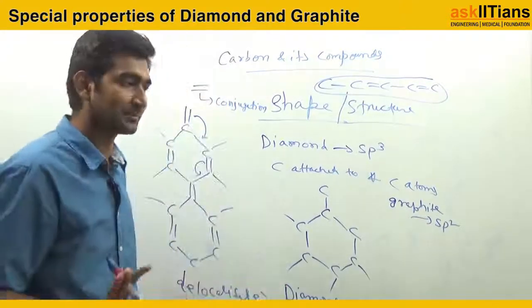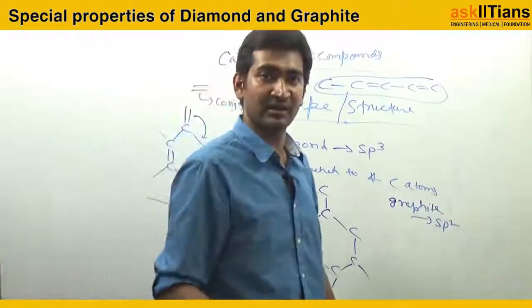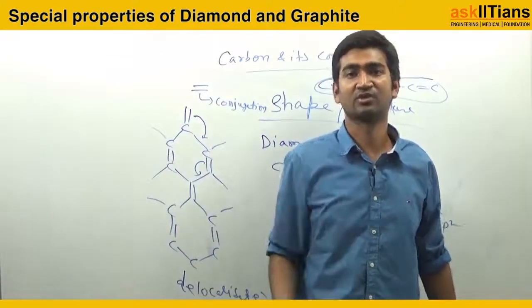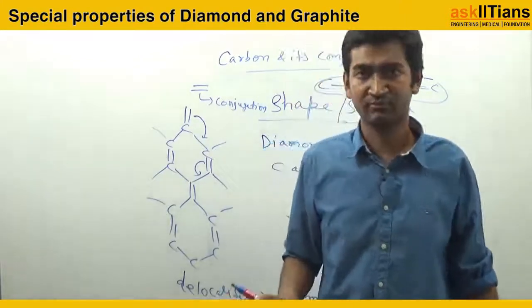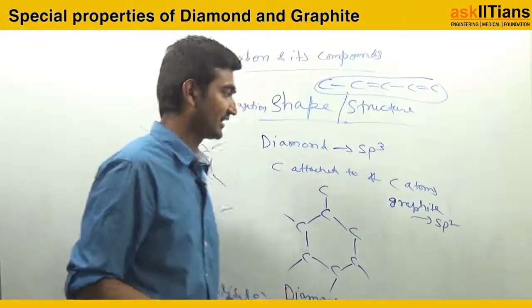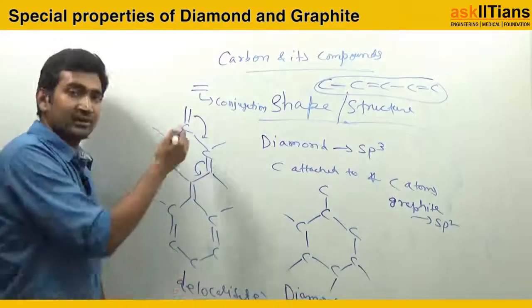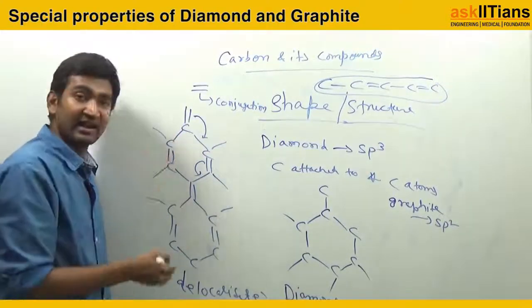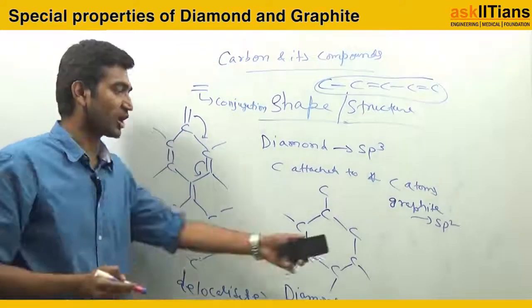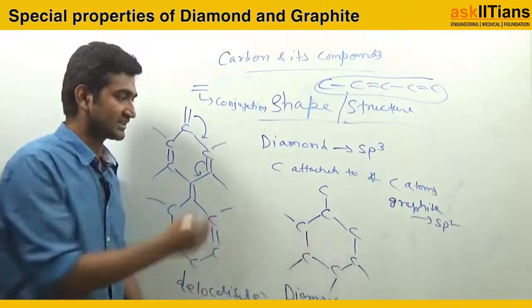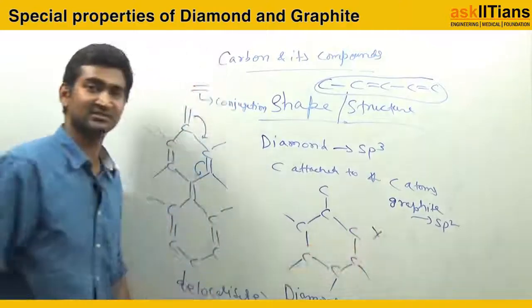What does electricity mean? Simply, it means the flow of electrons. Right? Electric current means what? Flow of electrons, flow of charges. So here in the delocalized system of graphite, I have flow of electrons, which is not possible in the diamond case.